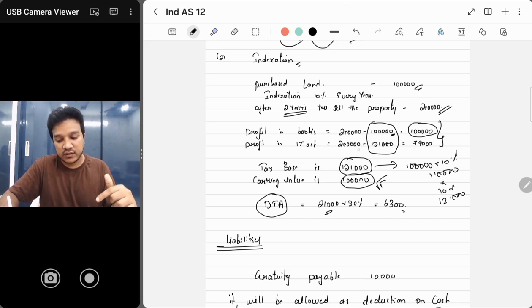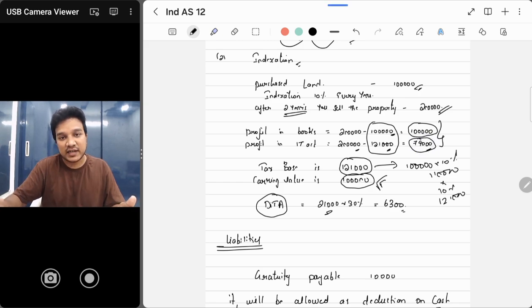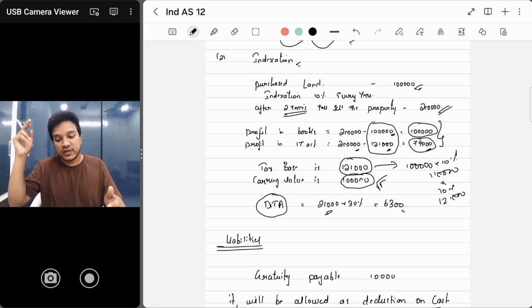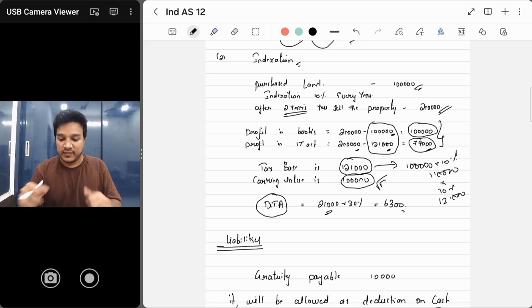Now come to the IT Act. You sold for 2 lakhs, but as per the IT Act your tax base is 1,21,000 after taking that indexation benefit. So your profit is how much? 79,000. Since your profit is less as per the Income Tax Act, you will pay less tax. When you're paying less tax, that's a benefit for you. So when you're getting a benefit in the future, after 2 years when you're selling that land, then you will create an asset now. I hope it is clear.